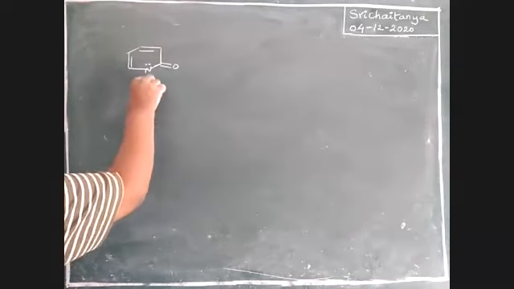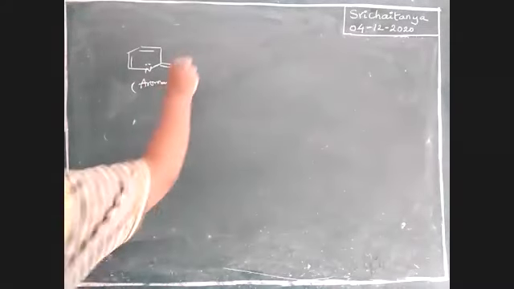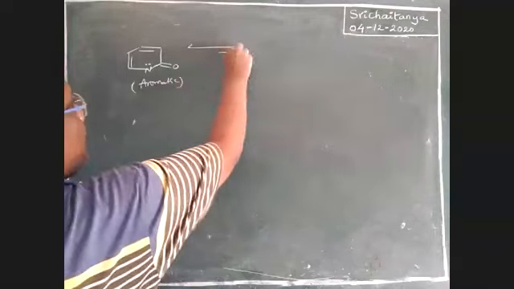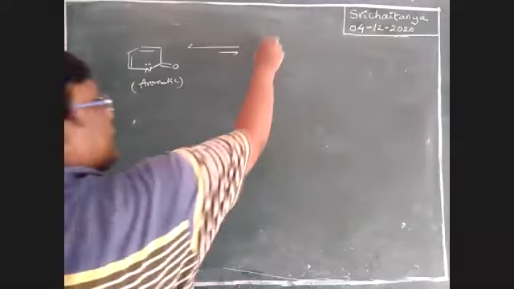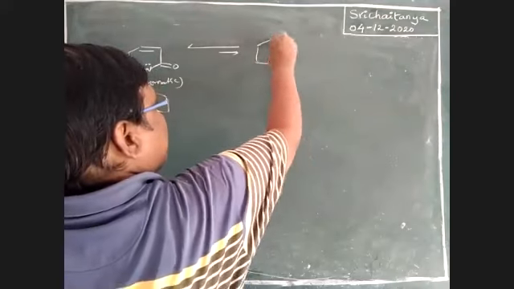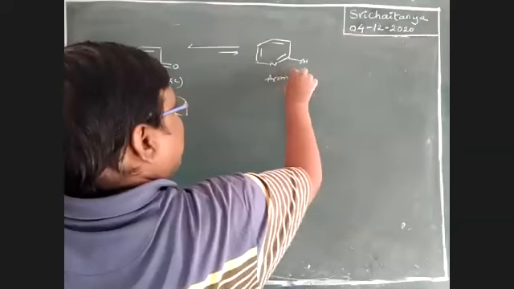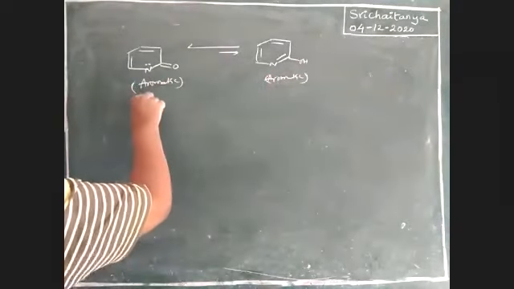It is aromatic. This is also aromatic, enol form. But it is more stable.